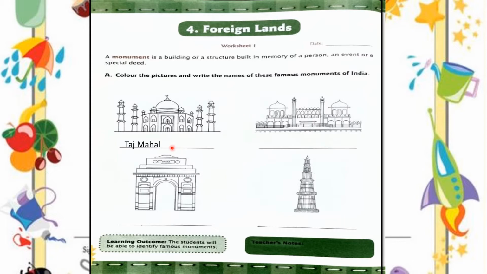Can you see where this Taj Mahal is located? Yes, it is in Agra. Second one. Any guesses children? Yes, Red Fort. And Red Fort is in Delhi. This one, India Gate. Yes, and this India Gate is also in Delhi. This one, Qutub Minar. Yes, it is also in Delhi. So children, write these names with good handwriting and correct spelling.